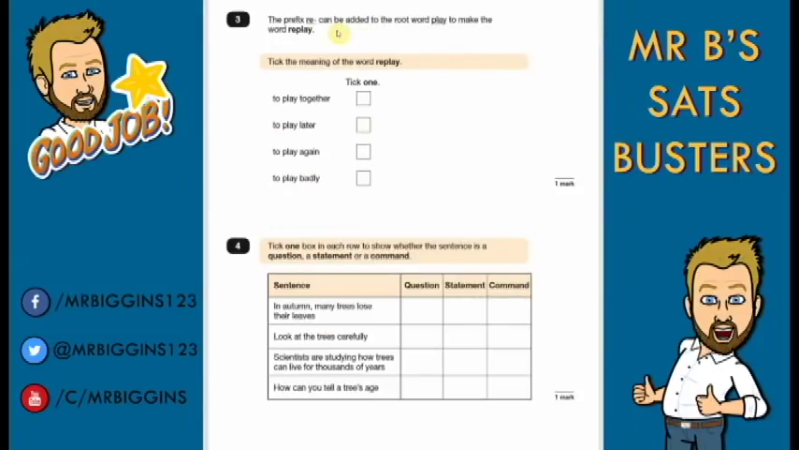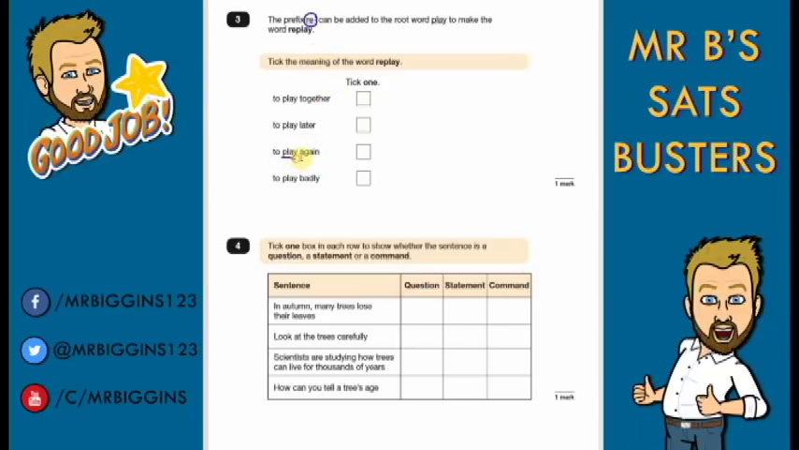Question 3. The prefix re can be added to the root word play to make the word replay. Tick the meaning of the word replay. Now, it's helping us a little bit in the question by mentioning re. We think about other words that have re in. If you don't know what re means as a prefix, think of other words that you can think of. The first thing that comes to my mind is repeat, which is an obvious word that everyone knows means to do again. So if I have a look here, we have to play together, to play later, to play again, and to play badly. The only one that would link in with repeat would be again.